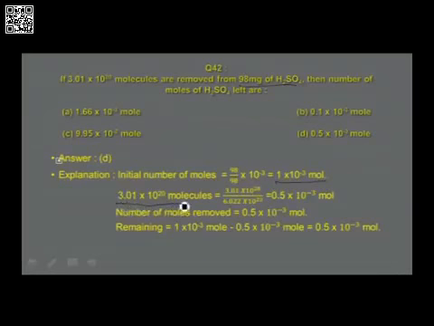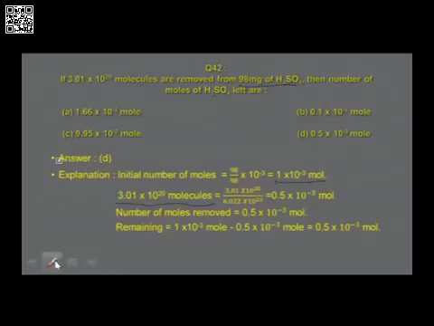For 3.01 into 10 power 20 molecules is equal to 3.01 into 10 power 20 divided by 6.022 into 10 power 23. That is equal to 0.5 into 10 power minus 3 mole. Therefore, number of moles removed is found to be 0.5 into 10 power minus 3. The remaining number of moles is 1 into 10 power minus 3 minus 0.5 into 10 power minus 3 mole. That is equal to 0.5 into 10 power minus 3 mole. And the answer is found to be in option D. So that is the very correct answer.